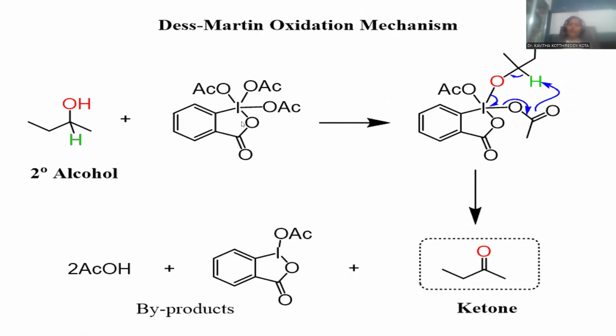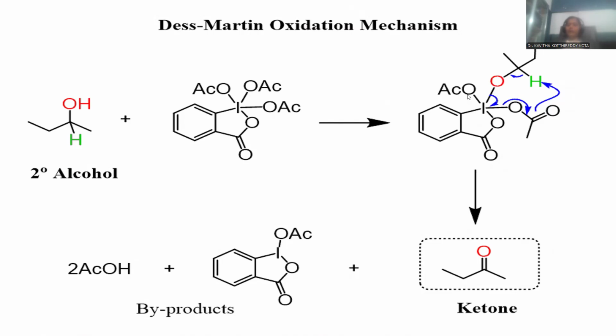Alcoholic oxygen is going to bind up with this iodine, so that a new bonding between the iodine and oxygen. In order to get the bond between the oxygen and iodine, you need to replace one of the acetate functionality, being a nucleophilic substitution, so that oxide will be attached to the iodine, and subsequently the acetate group is removed.